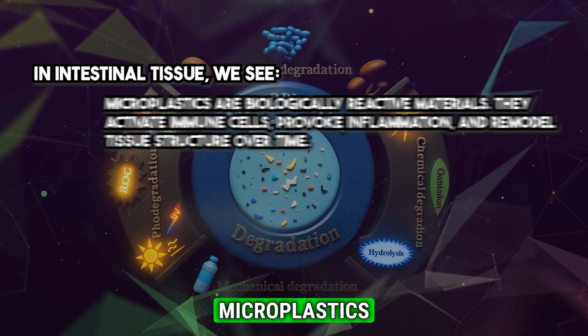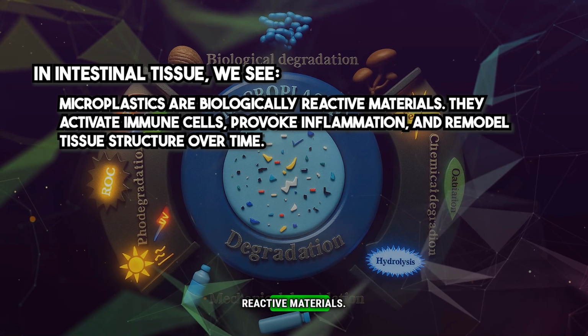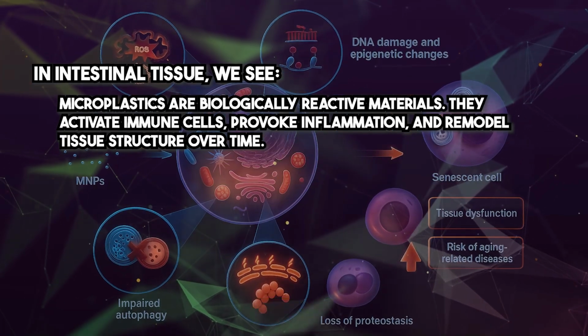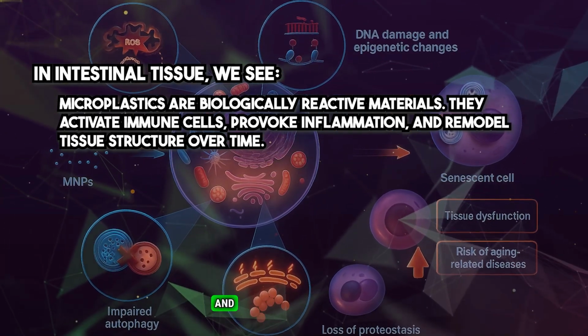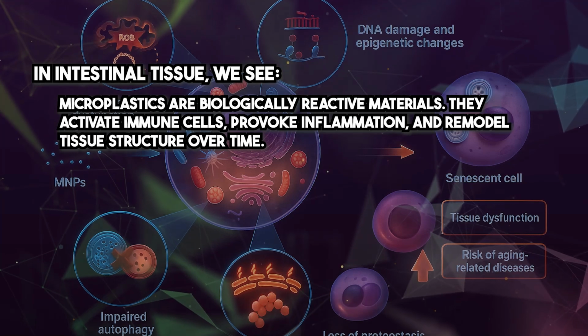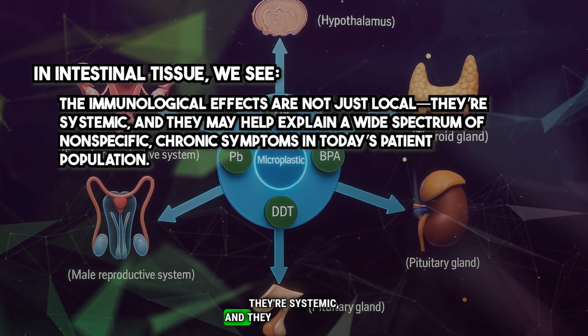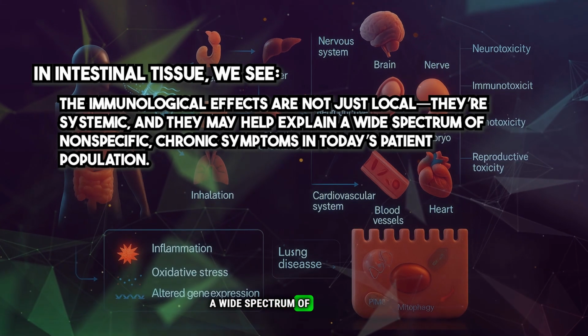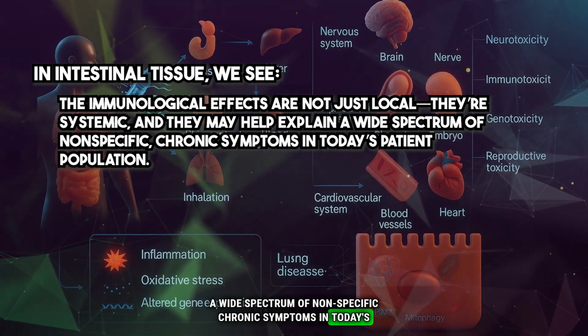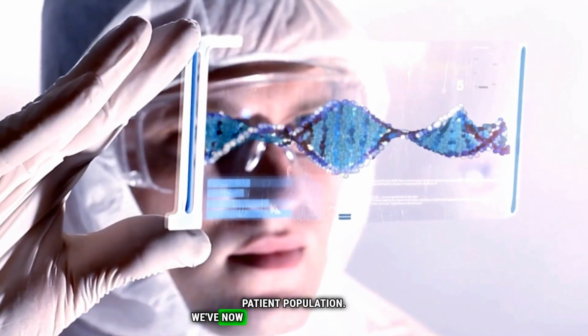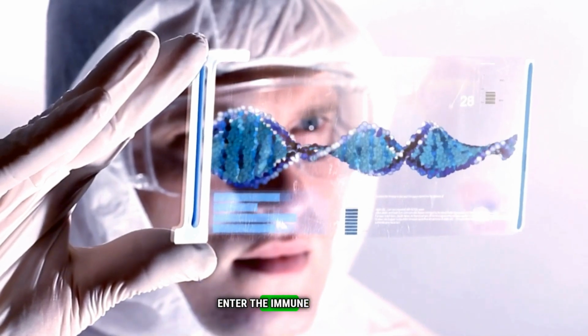To summarize, microplastics are biologically reactive materials. They activate immune cells, provoke inflammation, and remodel tissue structure over time. The immunological effects are not just local, they're systemic, and they may help explain a wide spectrum of non-specific chronic symptoms in today's patient population. We've now explored how microplastics enter the immune landscape.